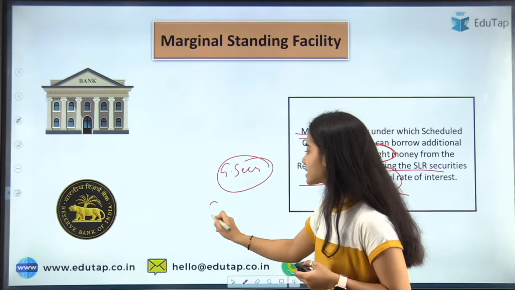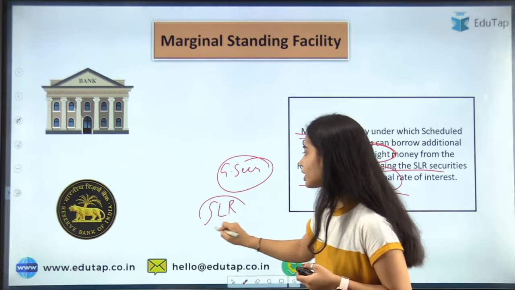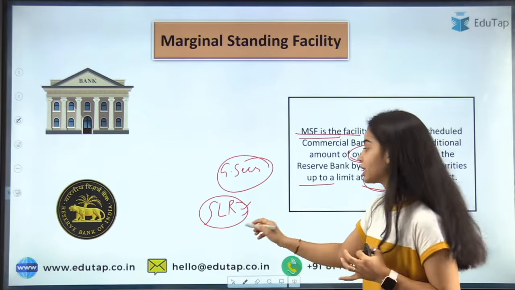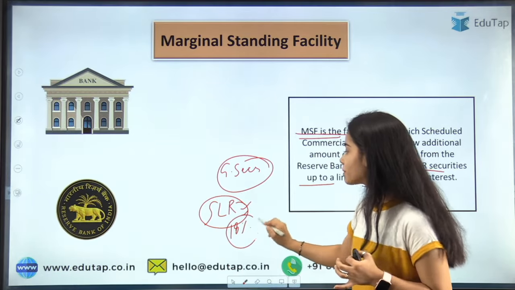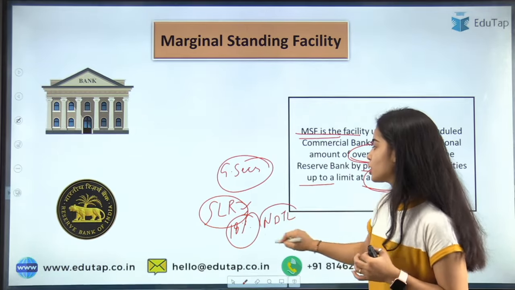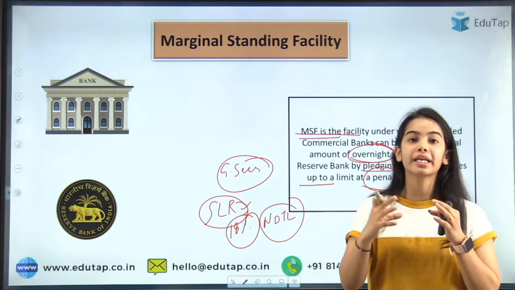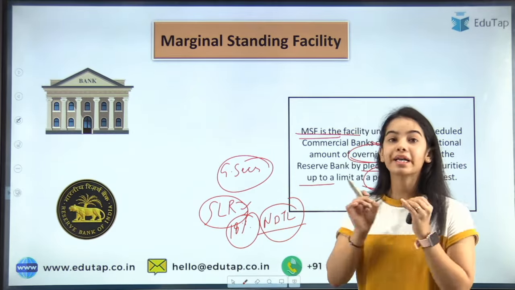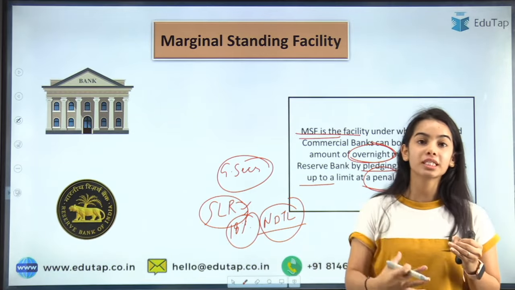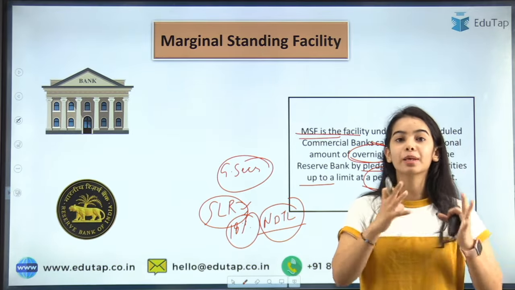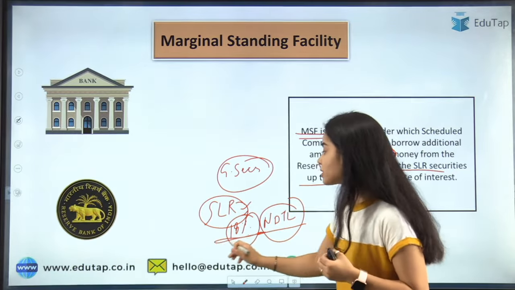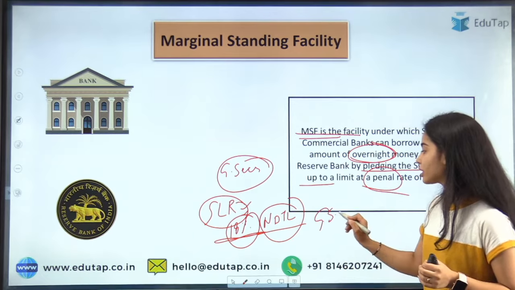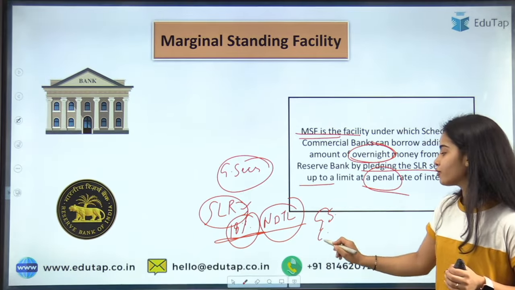Let me tell you that SLR is the statutory liquidity ratio, which is currently 18% of net demand and time liabilities. So from all the demand and time deposits that the consumers are depositing with the banks, the banks have to maintain 18% with themselves in the form of government securities, cash, or gold.